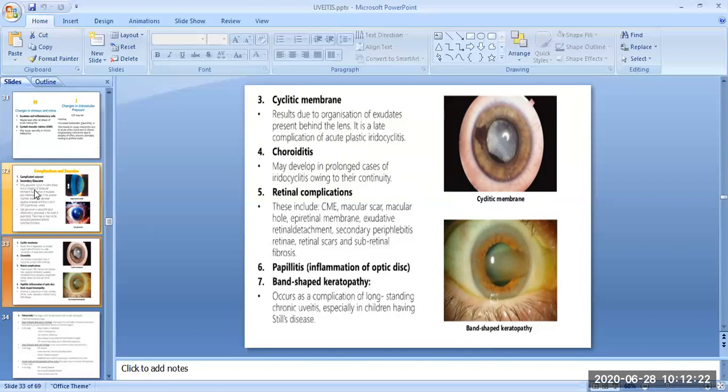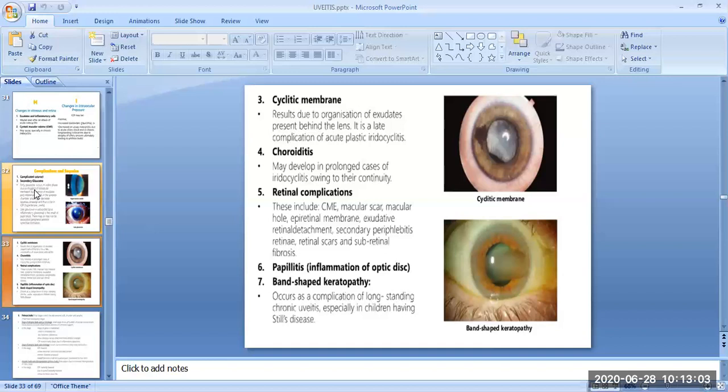The next complication is the retinal complication. These include cystoid macular edema, macular scar, macular hole, epiretinal membrane, exudative retinal detachment, secondary periphlebitis retinae, retinal scars, and subretinal fibrosis. Then the next complication is papillitis, the inflammation of the optic disc. It may be associated in severe cases of iridocyclitis.